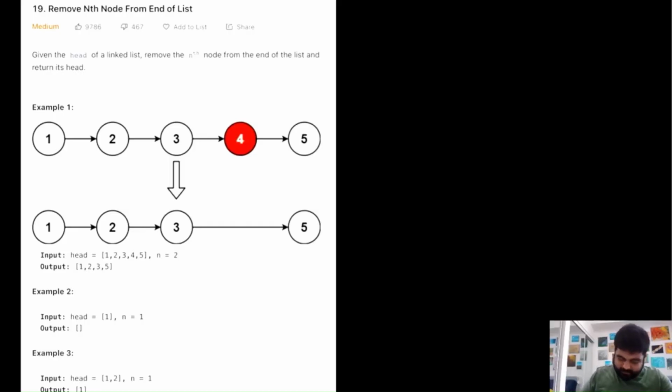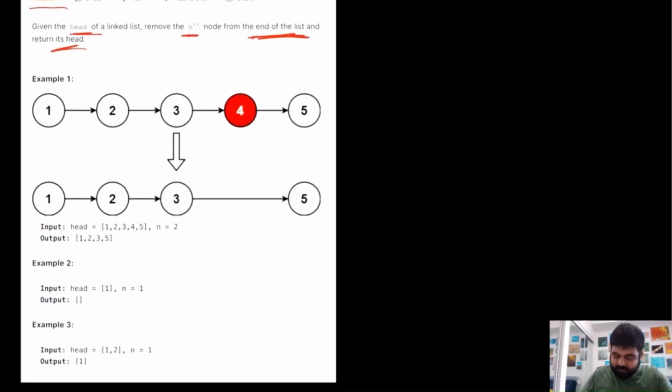Let's try to understand the problem statement. This is a LeetCode medium problem, and the title of the problem is self-explanatory: we are given the head of a linked list and we need to remove the nth node from the end of the list and then return its head. So this is the whole problem.